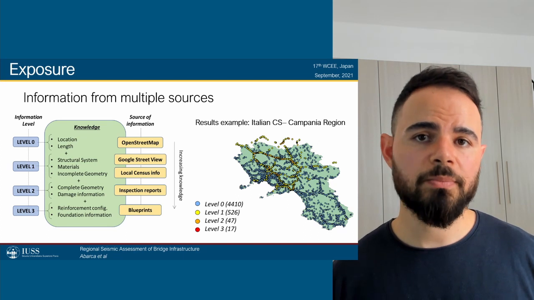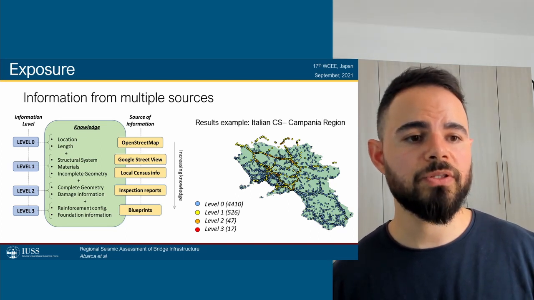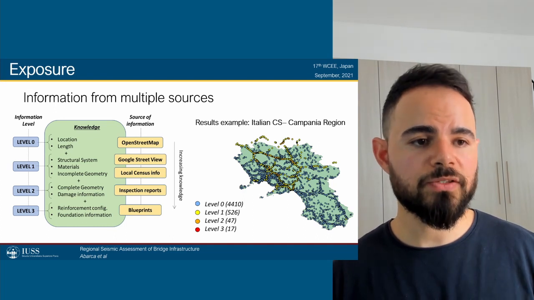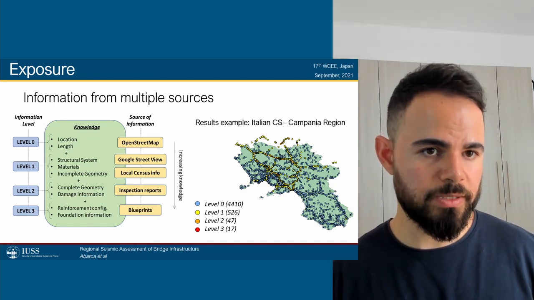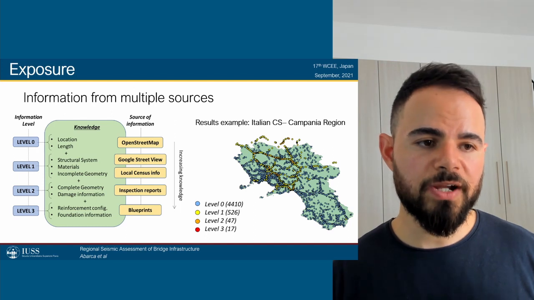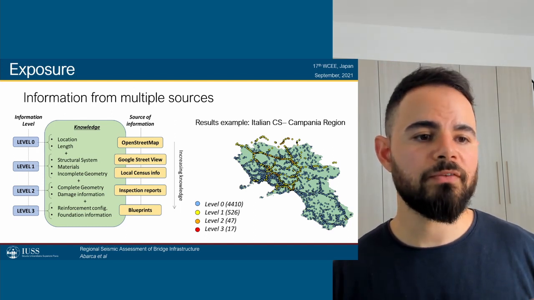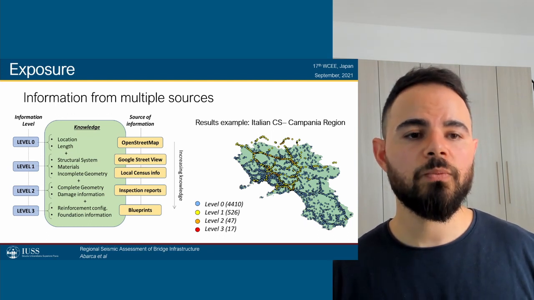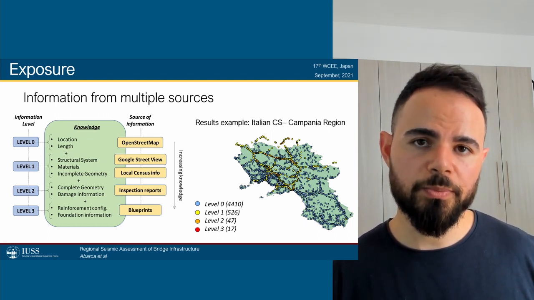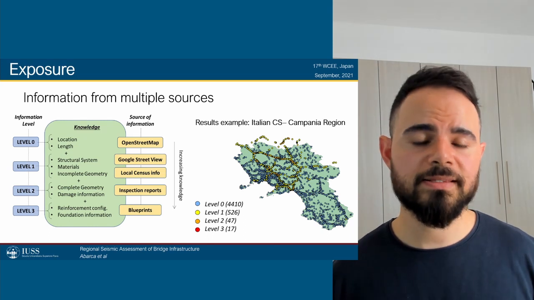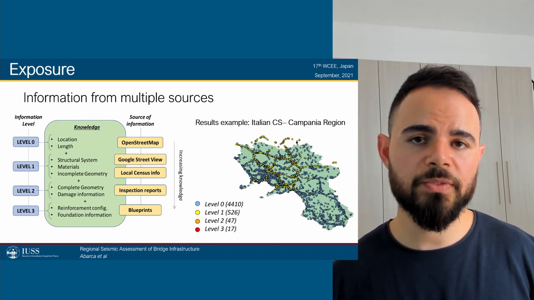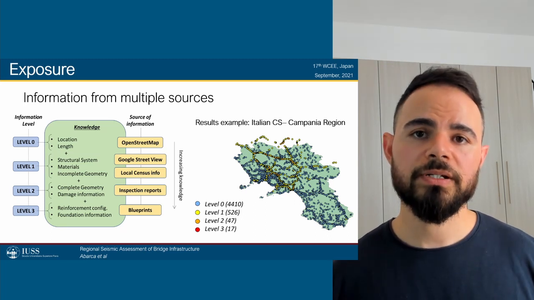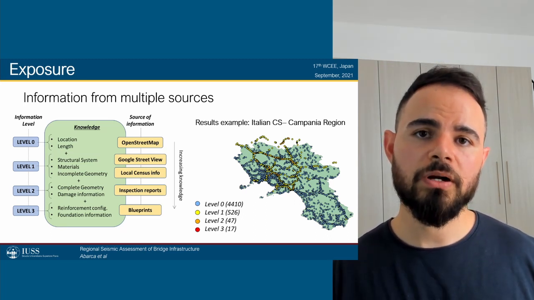Here we can see an example of the level of breakdown of information that we can procure for this type of analysis. So we have detected 4,400 bridges within OpenStreetMap. We have over 500 bridges for level 1. We have 47 for level 2, which we did inspections for. And we managed to procure 17 blueprints from bridges within this area. This is a typical breakdown and very similar to what we found for North Macedonia and for Israel. All of this information is stored in a database and it constitutes our exposure model.